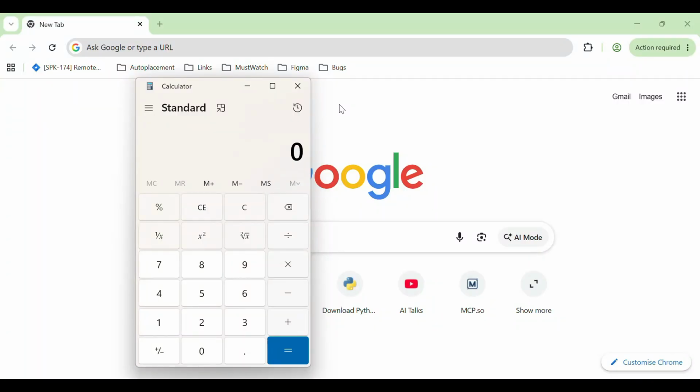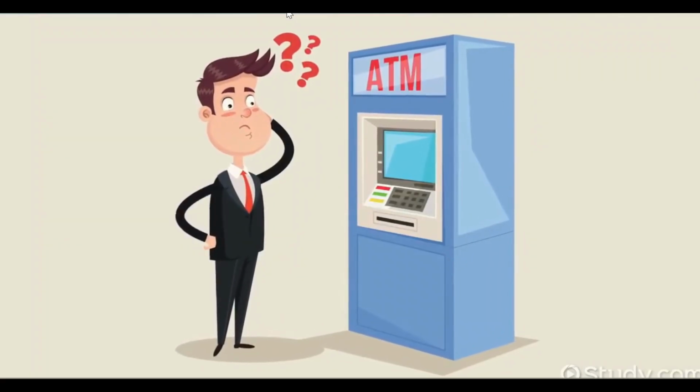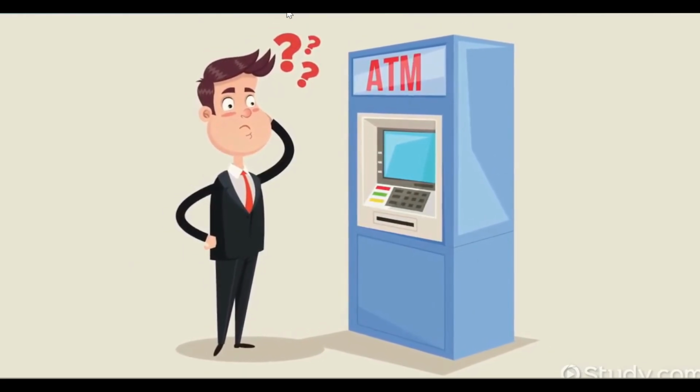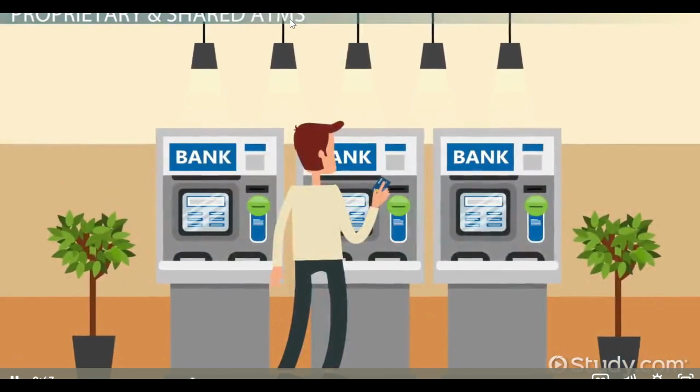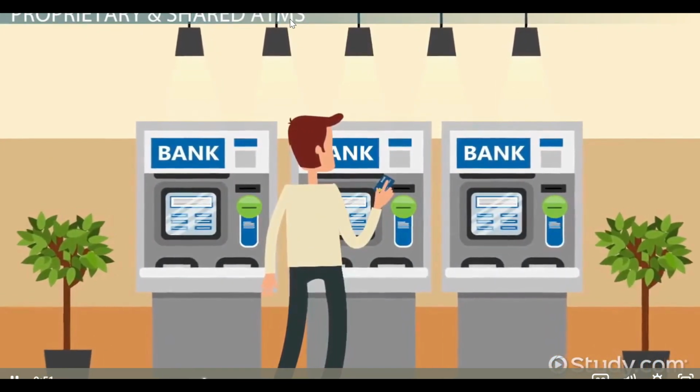This is a traditional calculator. You press buttons for numbers and operations and it gives you a result. Simple single purpose tool. In traditional banking, to transfer money, you need to fill forms, visit a bank and wait for processing, or go to an ATM to withdraw money. Each step requires manual work and time.